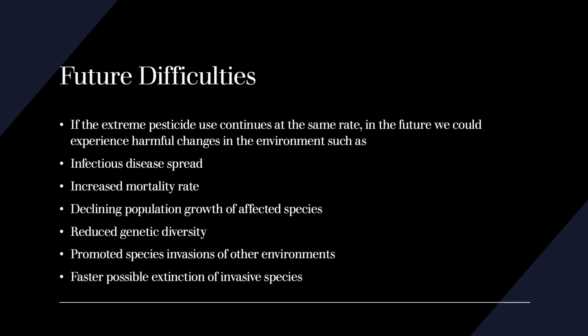If the extreme overuse of pesticides continues, there will be many adverse effects on the environment and many future species. Some of the future effects are infectious diseases that may be caused by immunotoxicity caused by the pesticides in the soils. There have also been multiple studies done that have predicted declining population growth rates and considerably reduced genetic diversity due to many animals and plants dying off and not adapting to their new environments. The overuse of pesticides could also push some endangered species to possibly become extinct due to a lack of nutrients and resources.